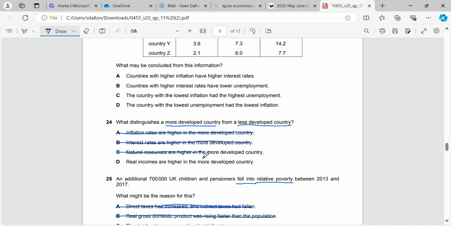Again, that may be true, but that doesn't distinguish the reason why they're richer. The reason why they're richer is because, like we said, with real GDP, they obviously have to be earning more money on average in the developed economy compared to the less developed country.